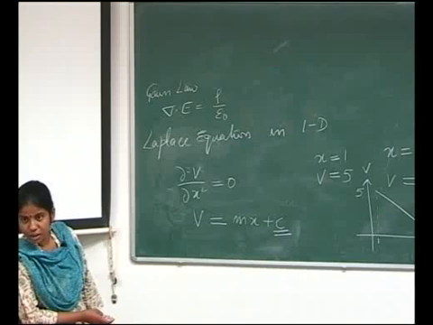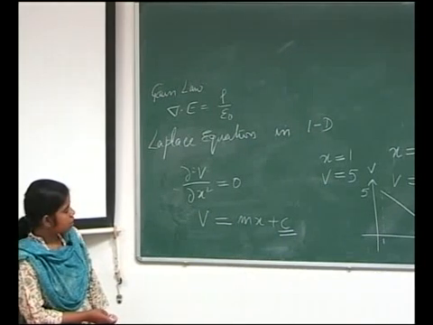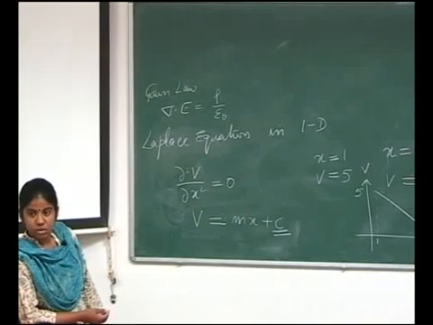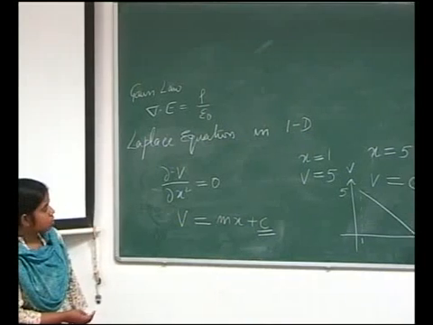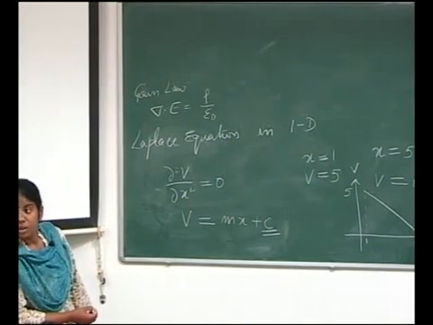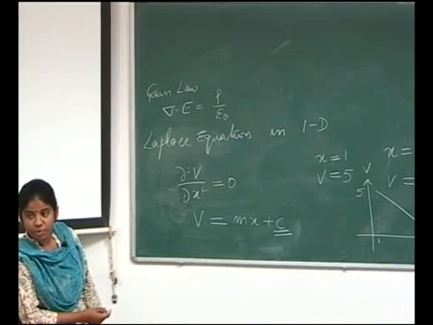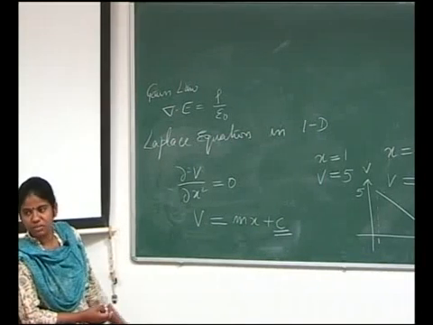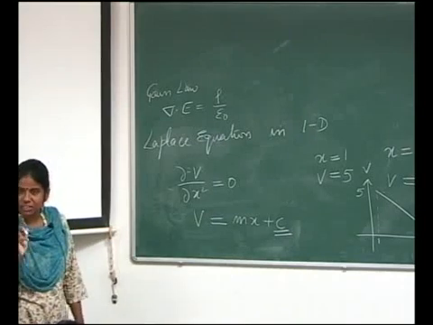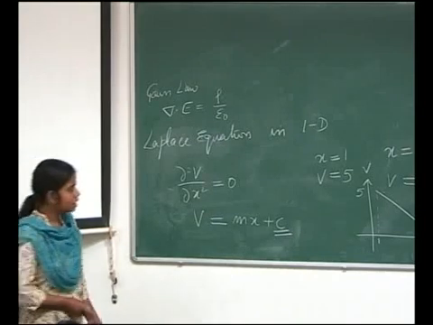Then 5 by 4, minus 5 by 4. So, I can say it is almost 1. Actually, I can say it is minus 1, but the minus sign is important. Do not forget that minus sign.